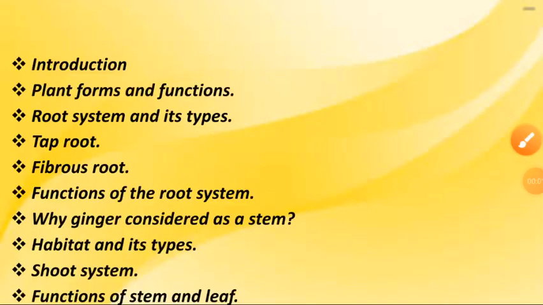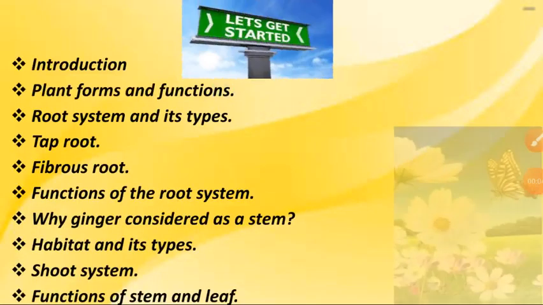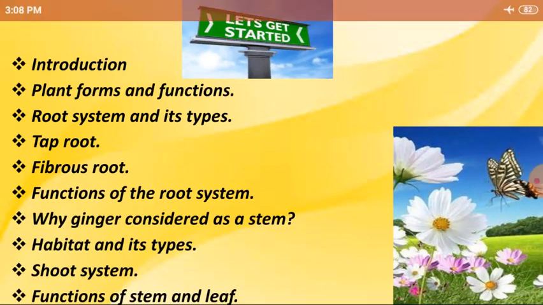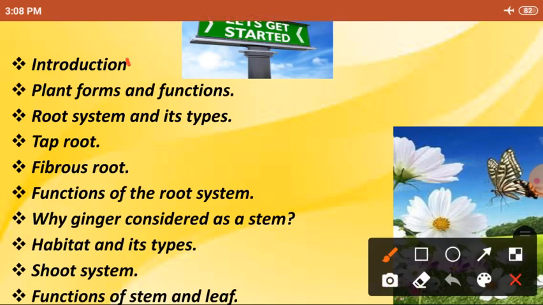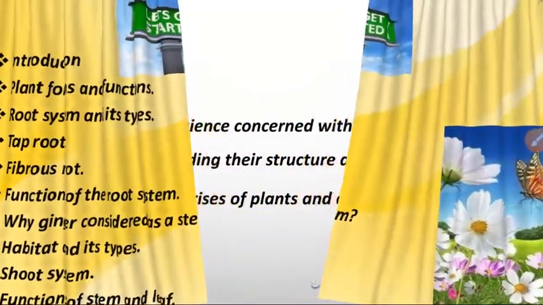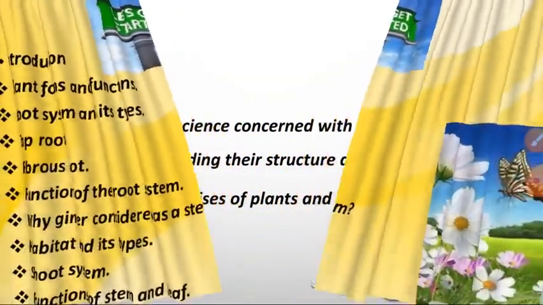Children, we are going to see a new lesson in today's class. Our lesson name is The World of Plants. In that, we are going to see introduction, plant forms and functions, root system and its types, taproot, fibrous root, functions of the root system, why ginger is considered a stem, habitat and its types, shoot system, functions of stem and leaf. These are the topics we are going to discuss in today's class. Are you ready, children? Yeah.